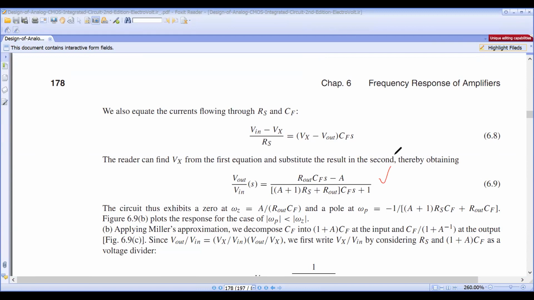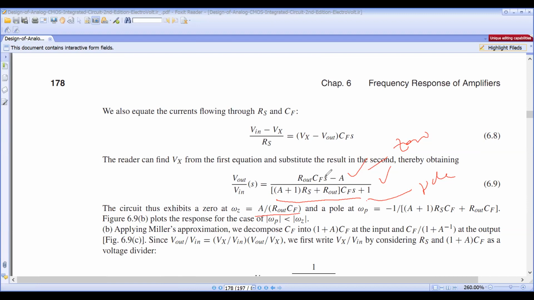In the numerator we have one root, that is one zero, and in the denominator you have one more root, only one root. This is the pole. So the above circuit has one pole and one zero. The zero is at omega z equal to A by, take the LCM, that means this is common. Or you can substitute, in place of s, j omega, or 1 by omega.